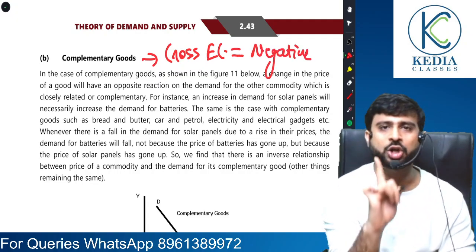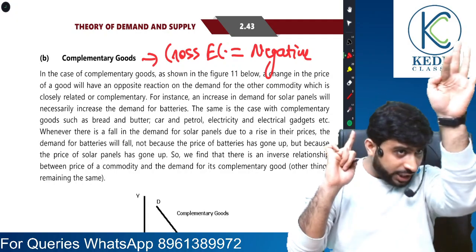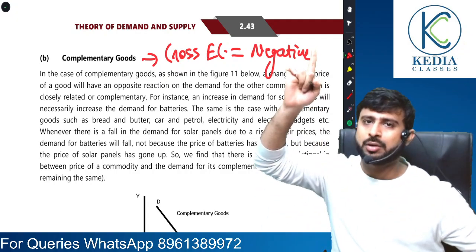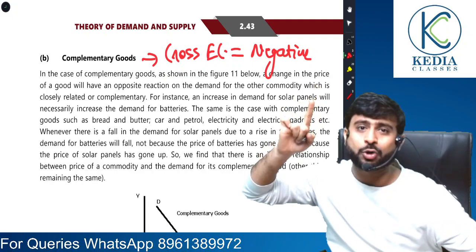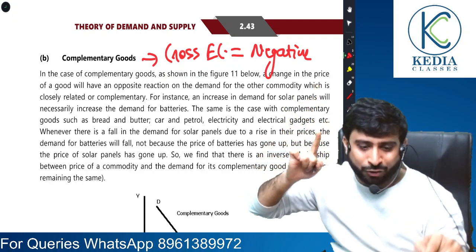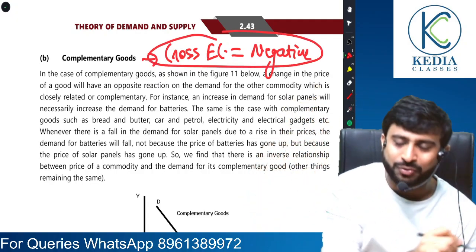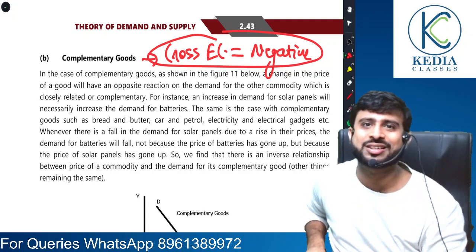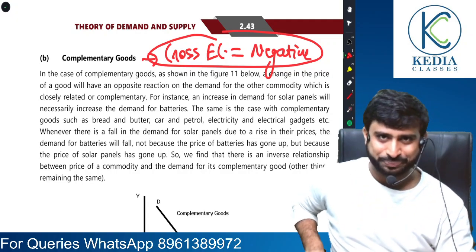You know why? Because an increase in the price of one will lead to a reduction in demand of the other. So if car becomes expensive, demand for petrol will go down. So there is a negative relationship between these two, and therefore for complementary goods, cross elasticity is negative.